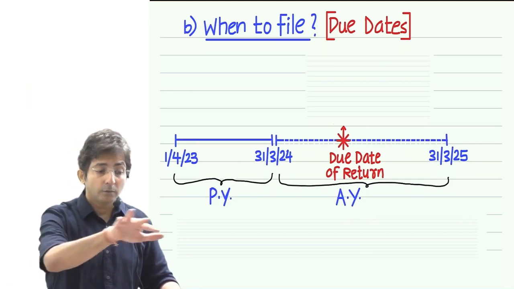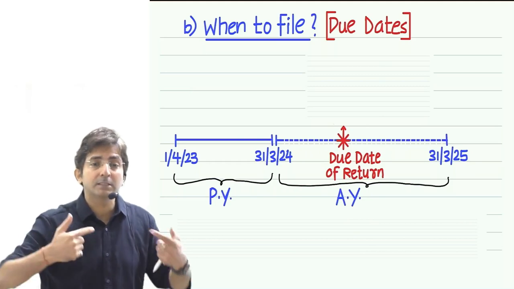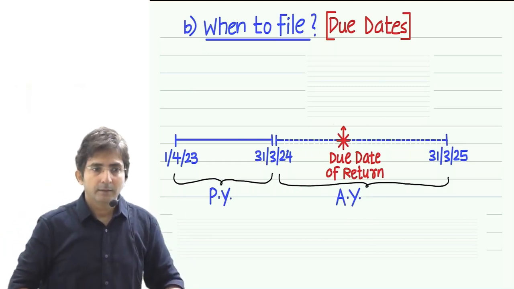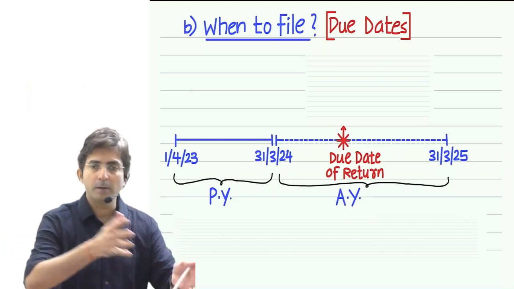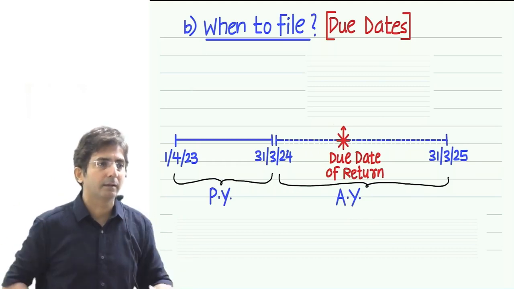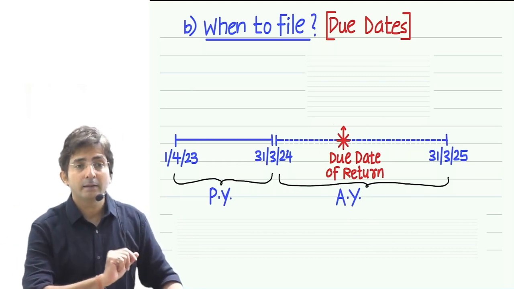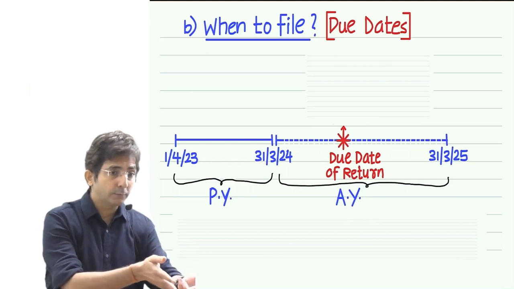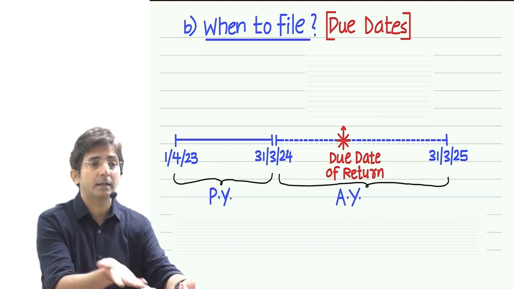Basically, see, the firm's and partners' assessment is done parallelly. Basically, the partnership firm's and partners' income are interrelated. Why are they interrelated? Best example: the partnership firm might have given salary and interest to the partners.